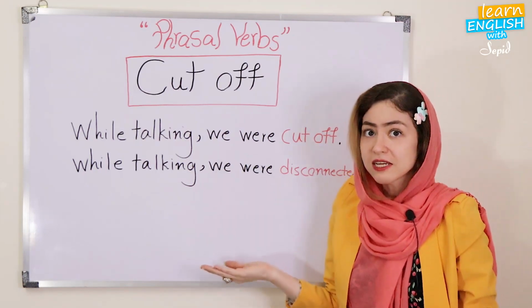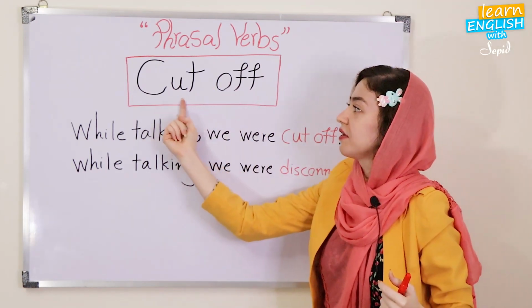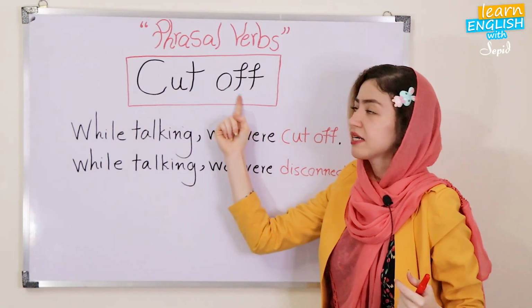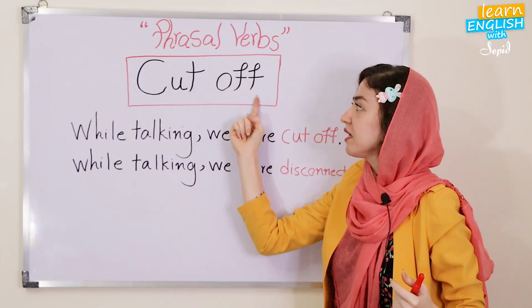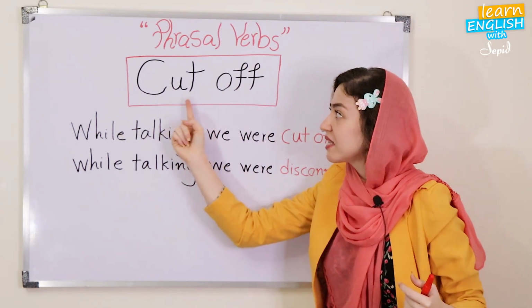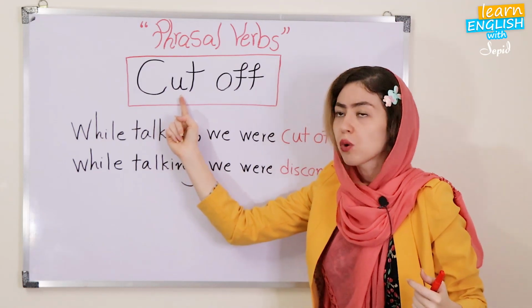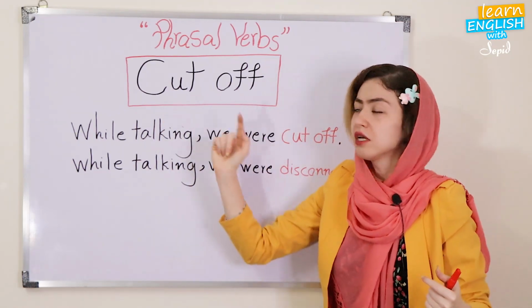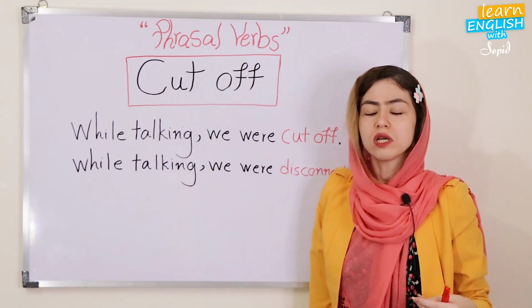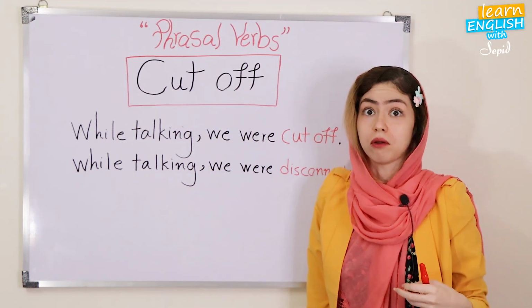It's a verb that consists of a verb and a particle. Okay, a particle is like a preposition, but if it is added to the phrasal verb, we call that a particle. So, verb plus particle. But what is the importance of that particle?